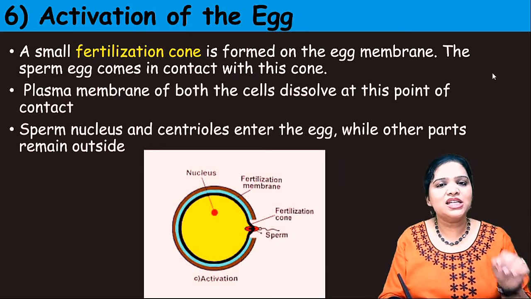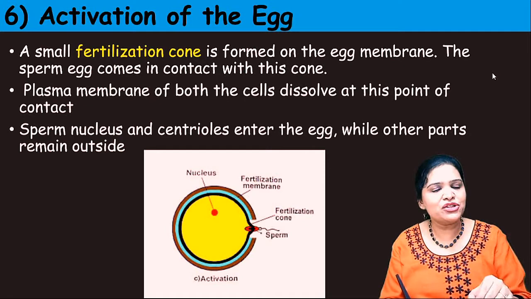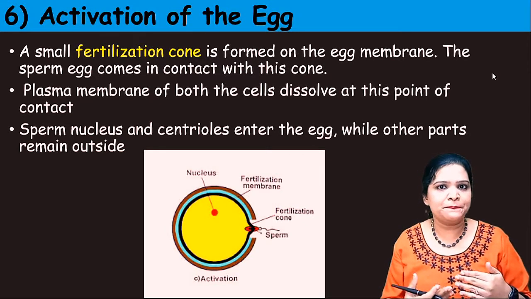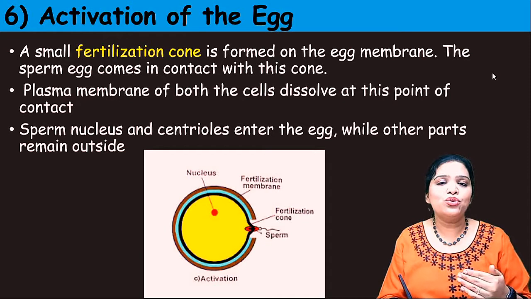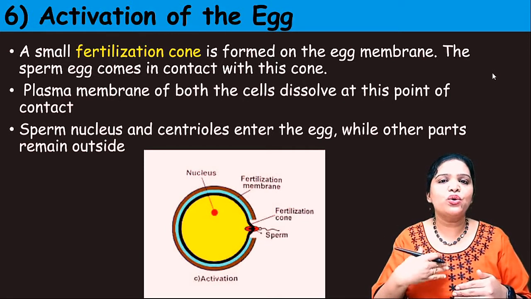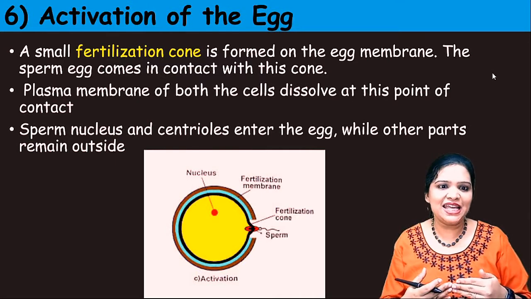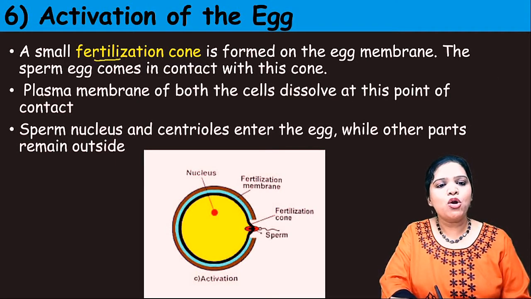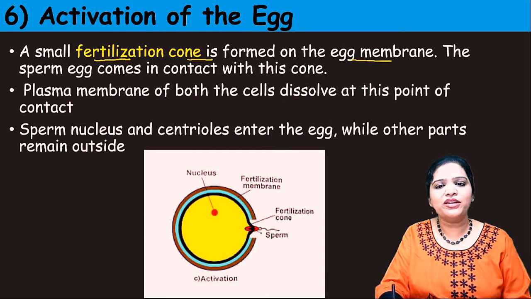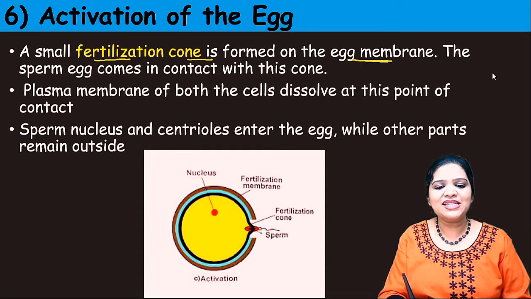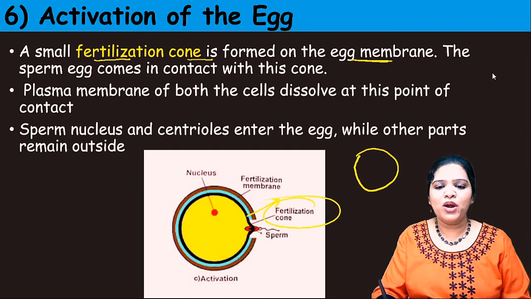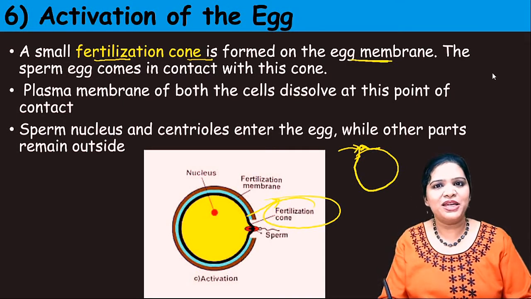Right. So the next step, what happens? As soon as the sperm breaks the zona pellucida layer, the egg gets activated. The egg comes to know that sperm is entering, so some changes occur inside the egg. A small fertilization cone is formed on the egg membrane. If the egg is round like this, the point where the sperm is entering is called the fertilization cone. Through this cone only the sperm will penetrate inside.